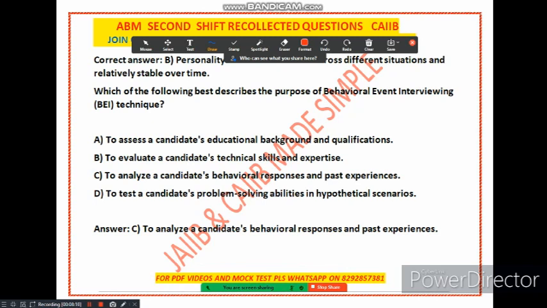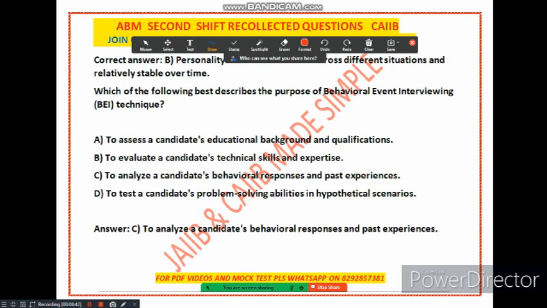BEI is a type of interview that asks candidates to describe a specific situation they have encountered in the past and how they handled it. This allows the interviewer to assess a candidate's skill, knowledge and ability in a more holistic way than a traditional interview. BEI is based on the assumption that past behavior is a good predictor of future behavior. By asking candidates to describe a specific situation, the interviewer can get a better sense of how they would behave in a similar situation in the future, right?